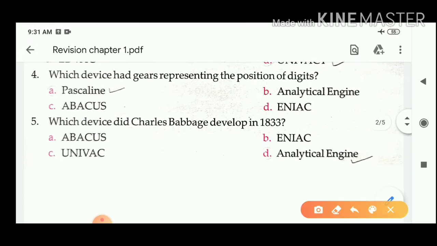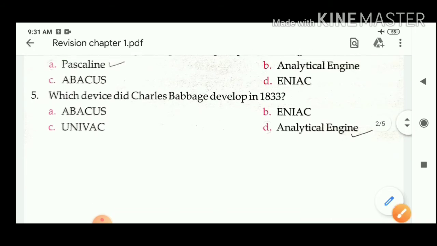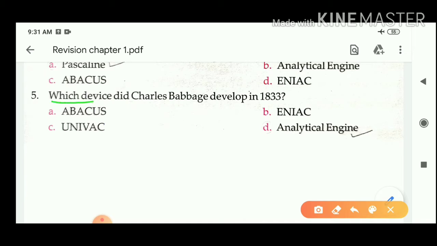Next question: which device had gears representing the position of digits? Option A, Pascaline, option B, Analytical Engine, option C, Abacus, and option D, ENIAC. So the correct answer of this question is Pascaline. Which device had gears representing the position of digits? Pascaline.